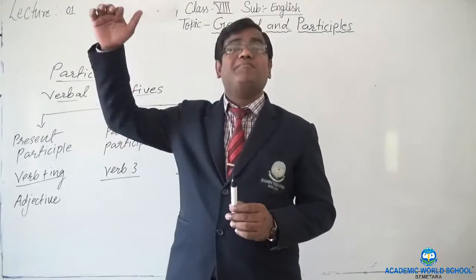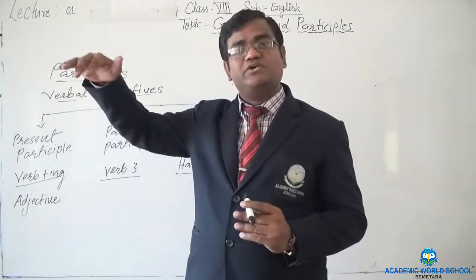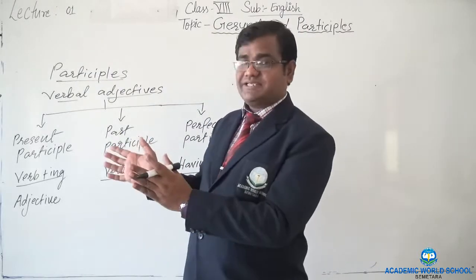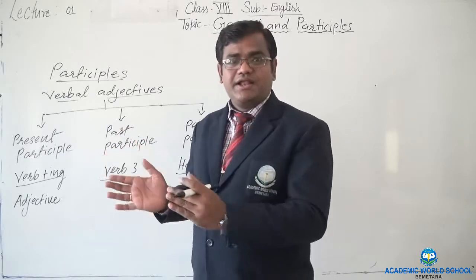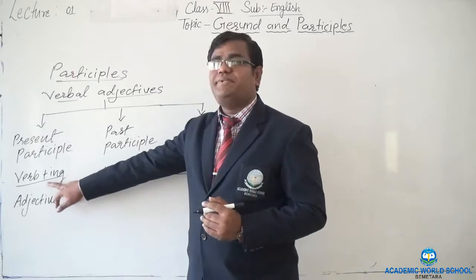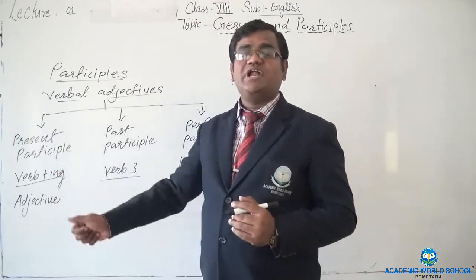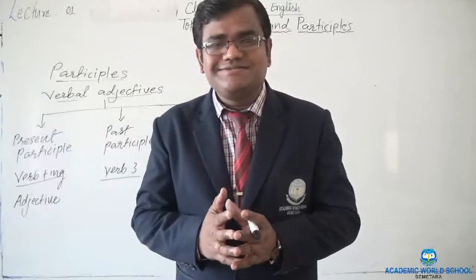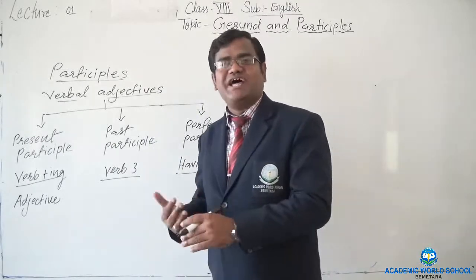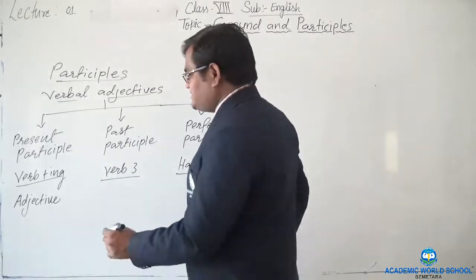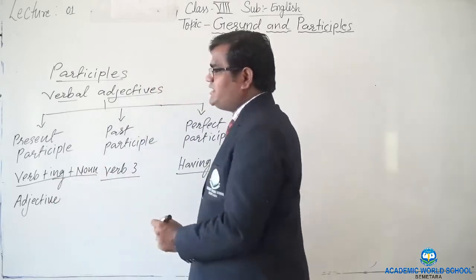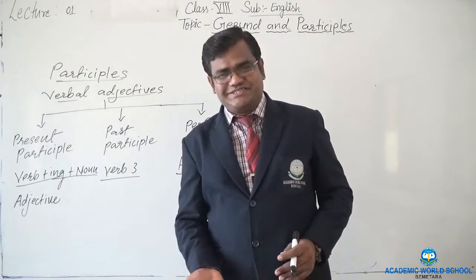It may be tall man. I am talking about a man who is tall. It may be blue board. It may be handsome boy. Like handsome, I can use that; we call it an adjective. So these words, verb plus ing, are now going to work as adjectives in a sentence. They will be used before the noun. Means here verb plus ing and then you will find a noun. So that will become present participle, right?